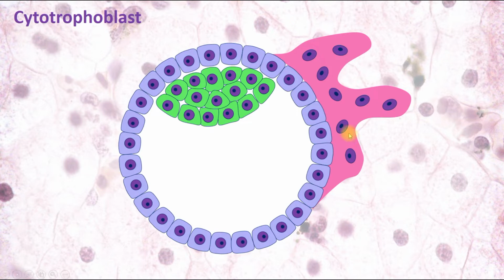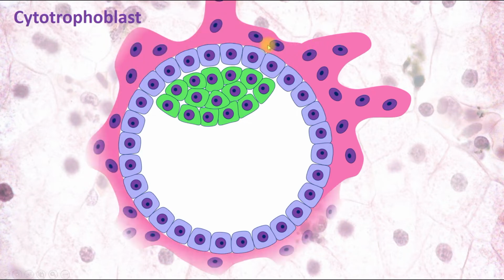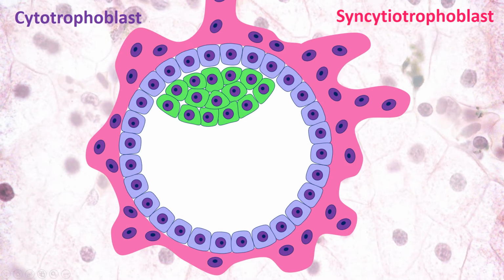It's called syncytium, and we call this layer of trophoblast syncytiotrophoblast. It appears on one point where the blastocyst is attached to the uterus. It's the first villus formation, but later those villi and the layer of syncytiotrophoblast appear on the entire perimeter of the blastocyst.